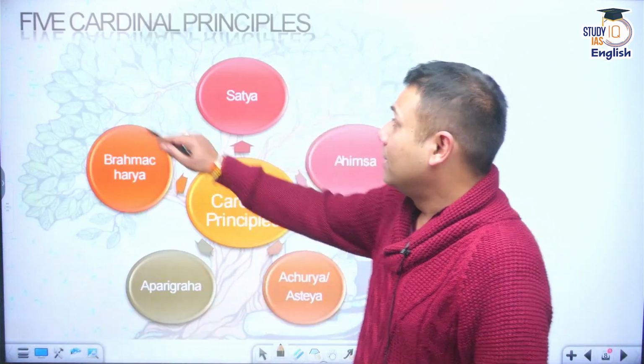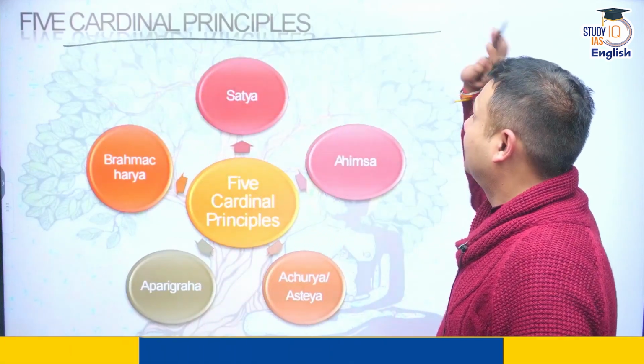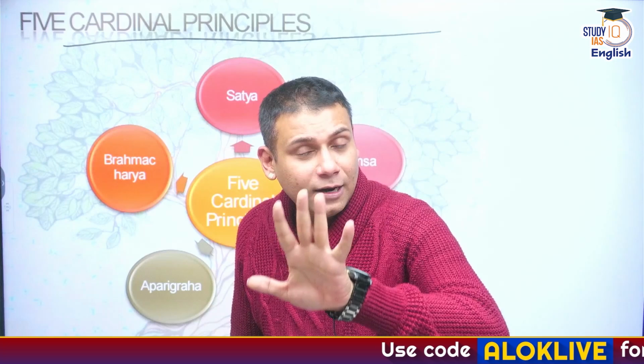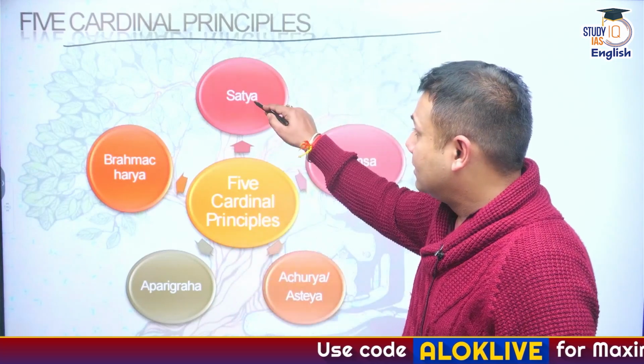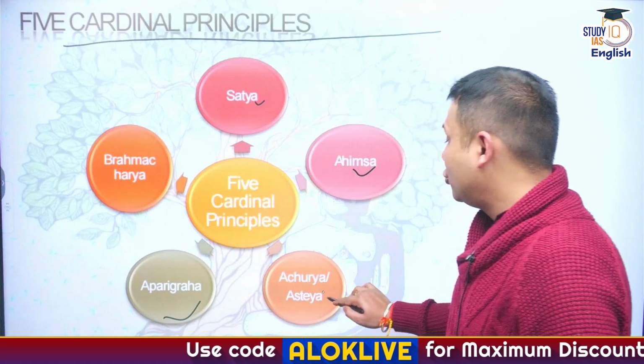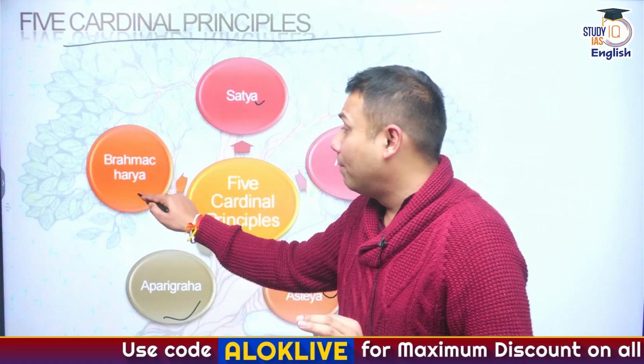Five cardinal principles of Jainism. I have told you previously itself, guys, there are five cardinal principles of Jainism: Satya, Ahimsa, Aparigraha, Achaurya or Asteya, and Brahmacharya.